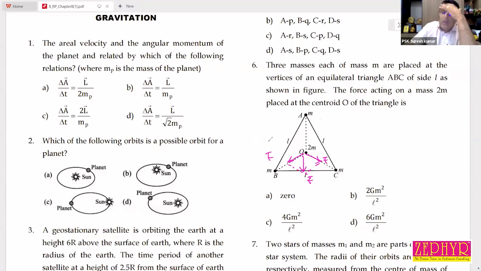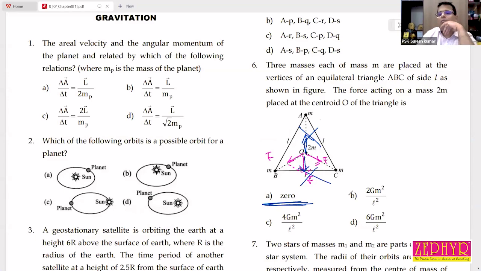Now you draw the third one. It is upward. This one and this one will cancel out. That's why the resultant force at the centroid of the triangle is 0.